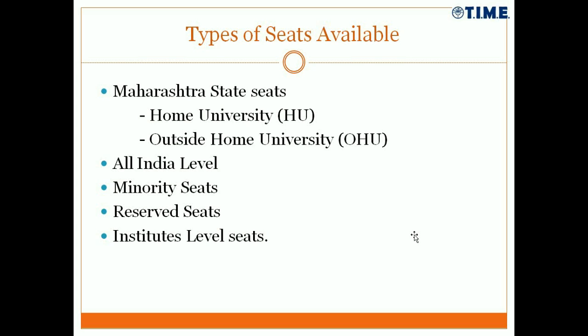Let's say I'm talking about Mumbai students whose home university is Mumbai, and I take an example of a college like Welingkar. If a Mumbai student wants to take admission in Welingkar, there are separate seats reserved for Mumbai students. For those particular seats, the competition is only among the Mumbai students. However, let's say somebody is from Pune, Nasik, Satara, Kolhapur. From these cities, somebody wants admission in Welingkar. Then separate seats are reserved for them. Those are called outside home university seats.